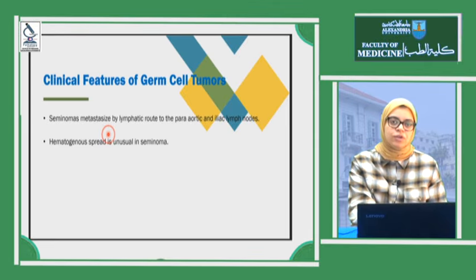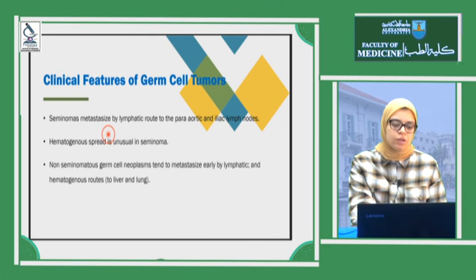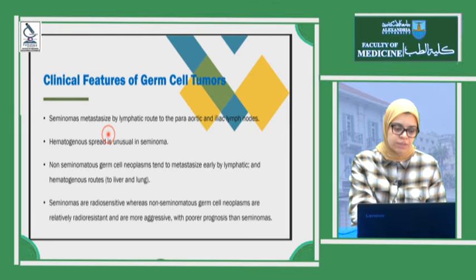So it spreads first by lymphatics, but all non-seminomatous tumors, as they have wide areas of hemorrhage and necrosis and malformed blood vessels, have a higher possibility of hematogenous spread. So as we see, non-seminomatous germ cell neoplasms tend to metastasize early by lymphatic and hematogenous routes to liver and lung. They prefer both. Seminomas are radiosensitive, and non-seminomatous germ cell tumors are relatively radioresistant.